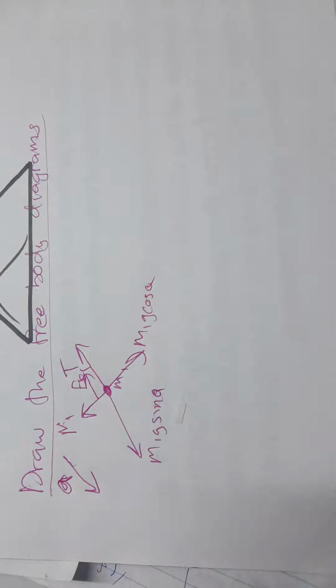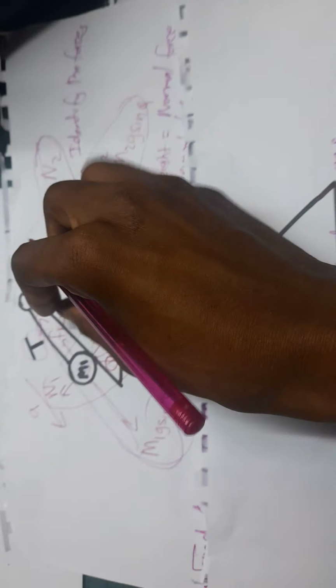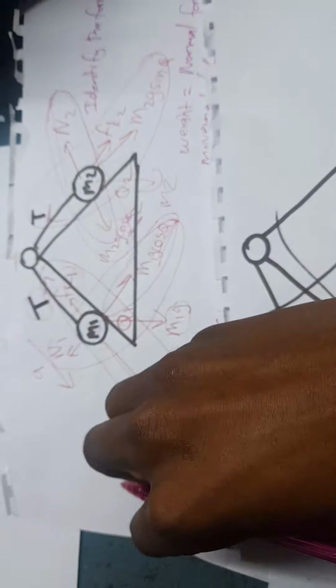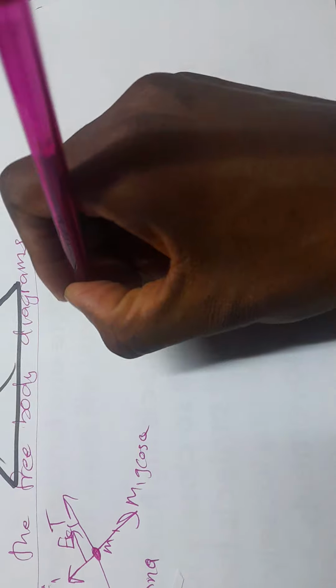And don't forget to show the direction of what? Of the acceleration. You can see that this is the direction of the acceleration, because we say that our system is moving like this. Therefore, to draw the free body diagram of the second mass, it is also slanting.